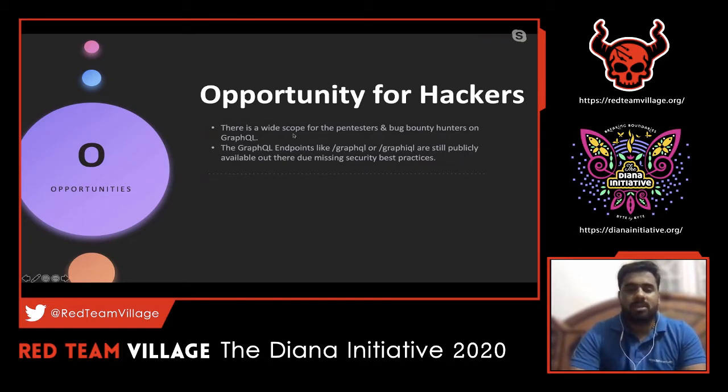Since GraphQL is a new technology which is not much explored by a lot of pen testers or bug bounty hunters, there is wide scope in it, and a lot of companies are moving slowly to GraphQL, so there is a lot of opportunity for a bug bounty hunter or a pen tester to find more bugs in it. Because when there is a new technology, we can obviously be sure, from a pen tester's point of view, that there might be a lot of misconfiguration in place, done by a developer, or something can go wrong on the configuration side.